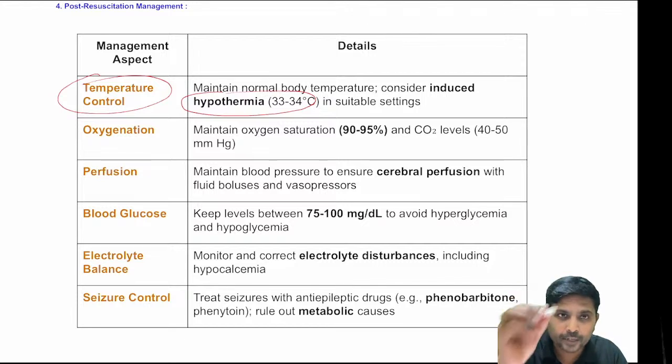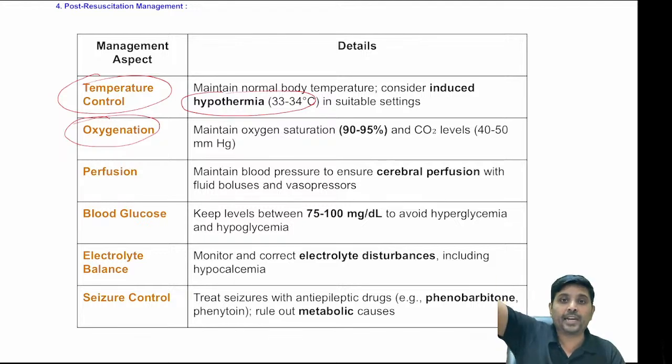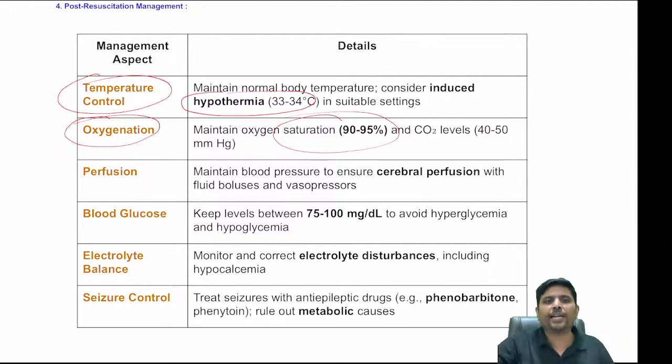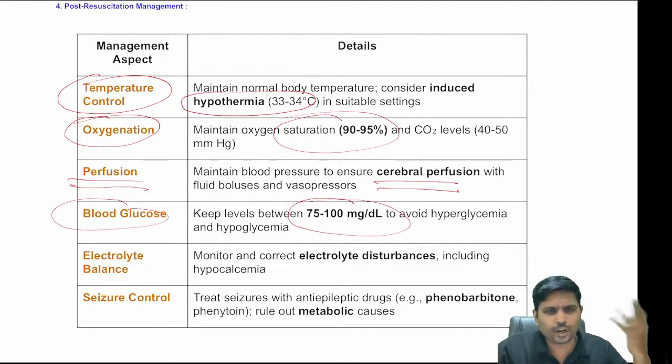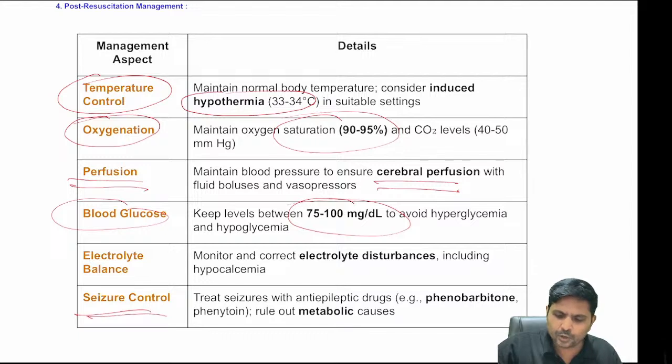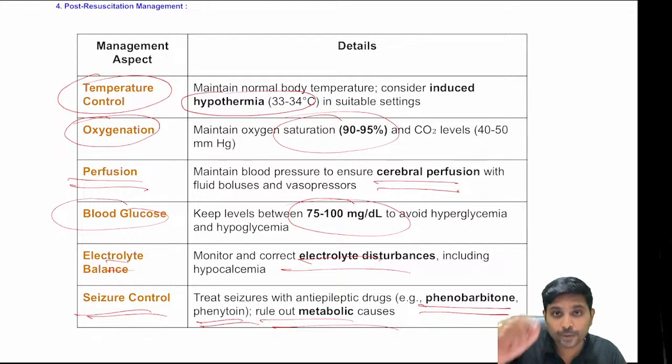A very, very important question. Oxygenation: it doesn't mean that you need to increase the oxygenation more than 95%. Oxygen itself can produce injury. Oxygen should be kept between only 90 to 95. Perfusion: maintain blood pressure in such a way that mean arterial pressure is maintained. Blood glucose, maintain between 75 to 100. Not much MCQs. Seizure control with the help of phenobarbital, phenytoin, correct hypoglycemia, correct hypocalcemia, etc. Electrolytes, not much question. So the question with respect to you is therapeutic hypothermia.